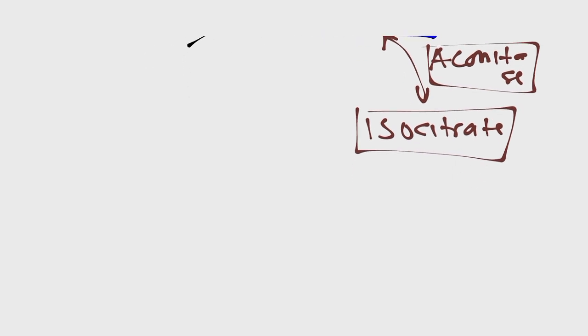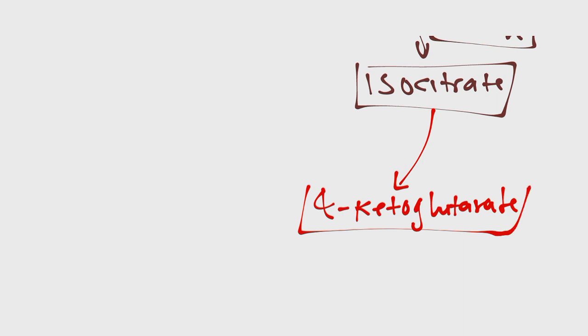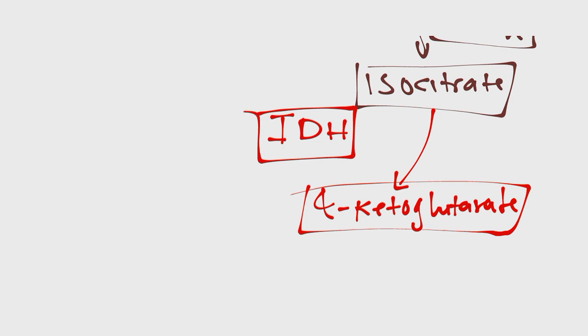The third step of the TCA cycle, we are converting isocitrate to alpha-ketoglutarate. And this is a regulatory step. The enzyme that we have here is called isocitrate dehydrogenase. This is a very important enzyme because it is well regulated in the TCA cycle. The main regulator of isocitrate dehydrogenase is ATP.